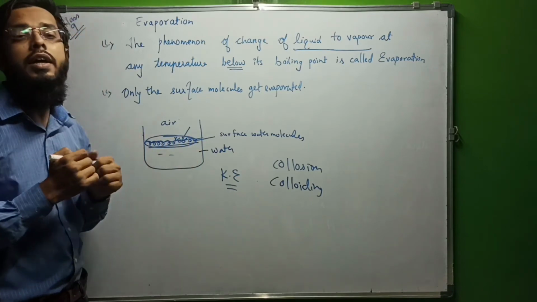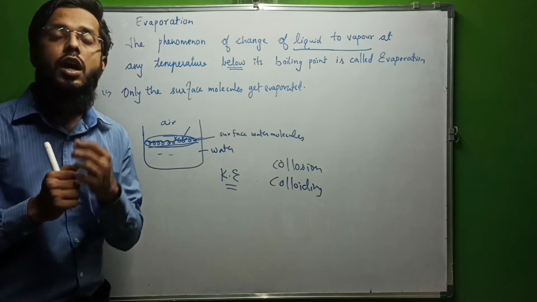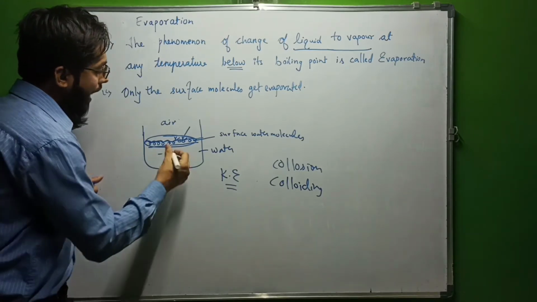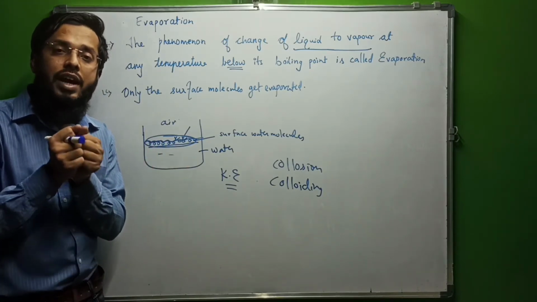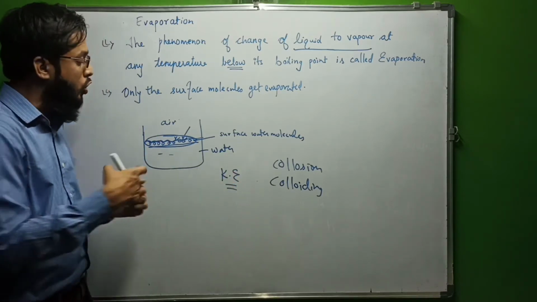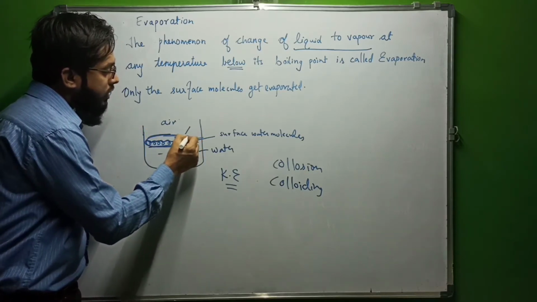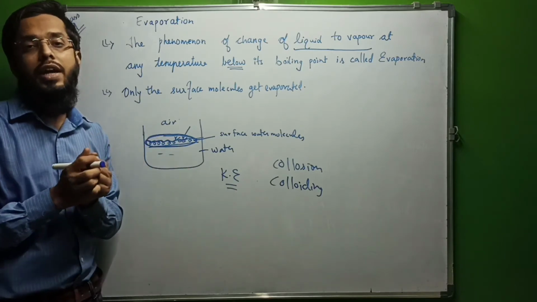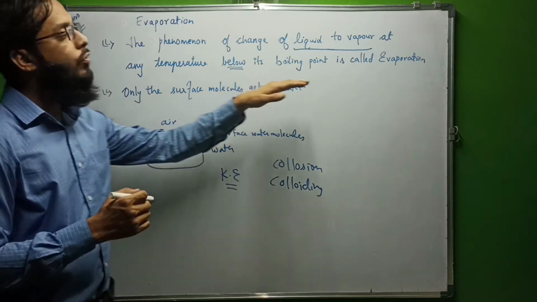and due to which the surface molecules of water have high energy. When the energy increases up to such an extent that they easily break the attraction, the water molecules having attraction with the other water molecules, the surface molecules overcome the attraction force and they escape into vapor, and this process is known as evaporation.